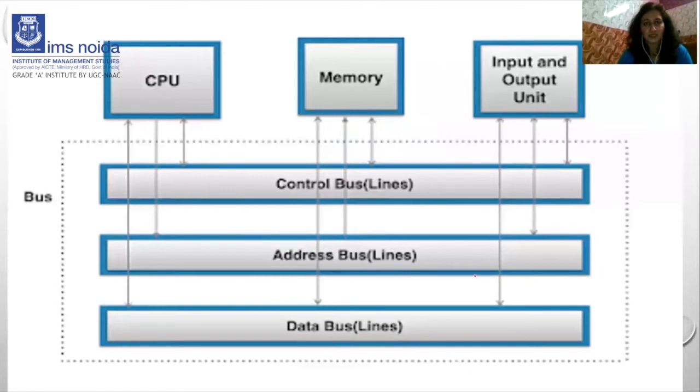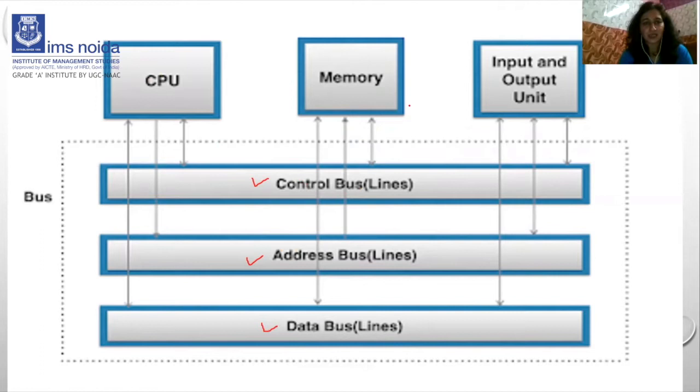You can see in this slide there are three components basically. Here we talk about the different types of buses. There are three types of buses. First we must know about them. The first is called the control bus, the second is the address bus, and the third is the data bus. We will discuss them one by one.